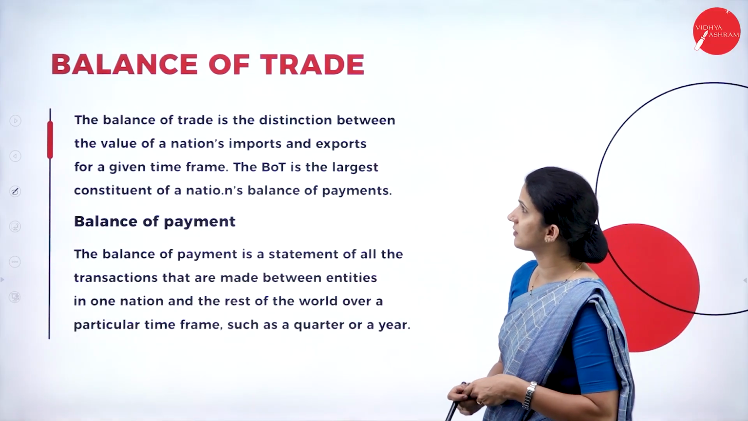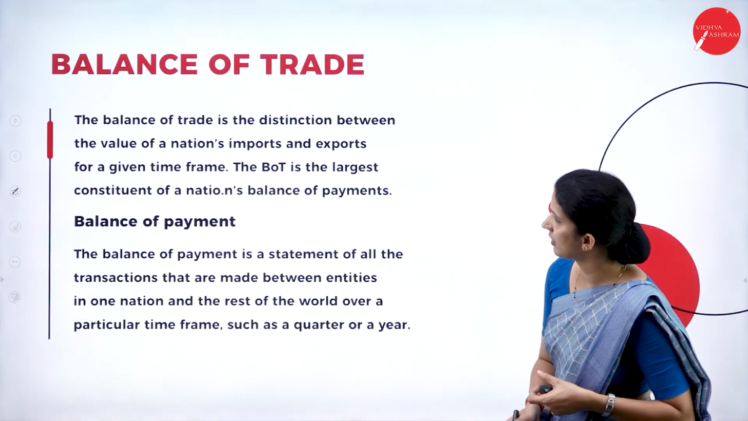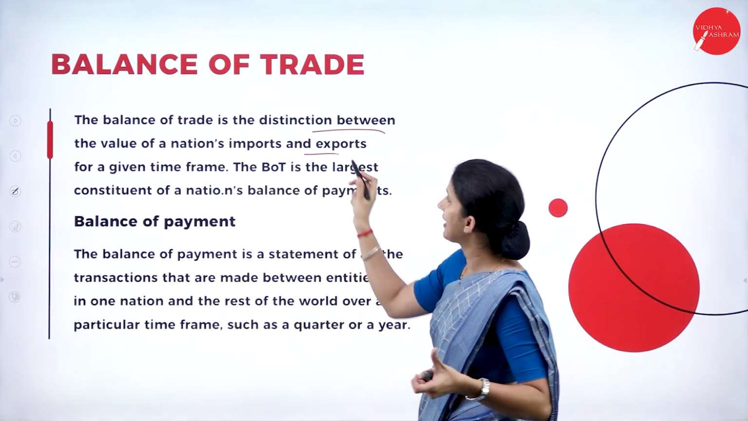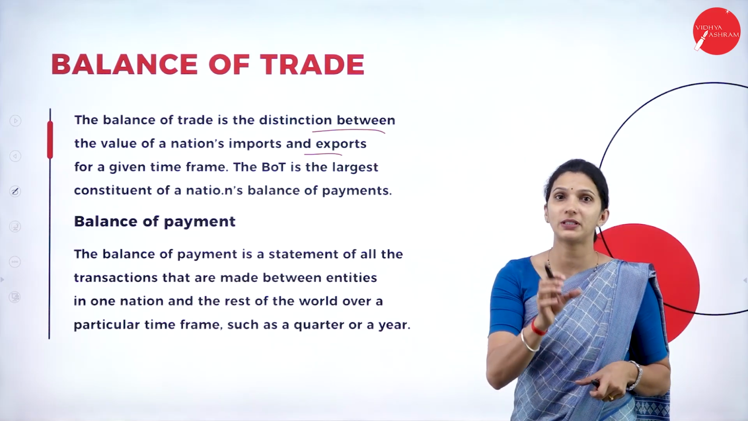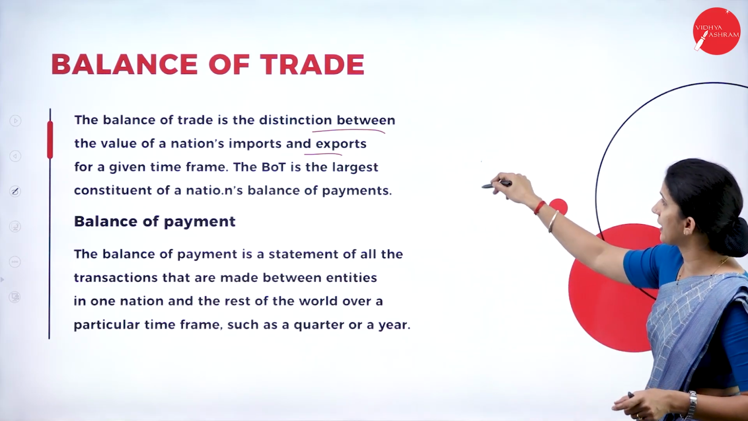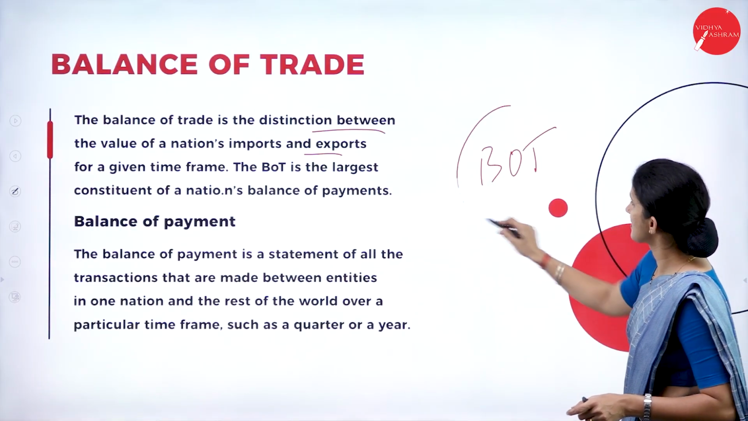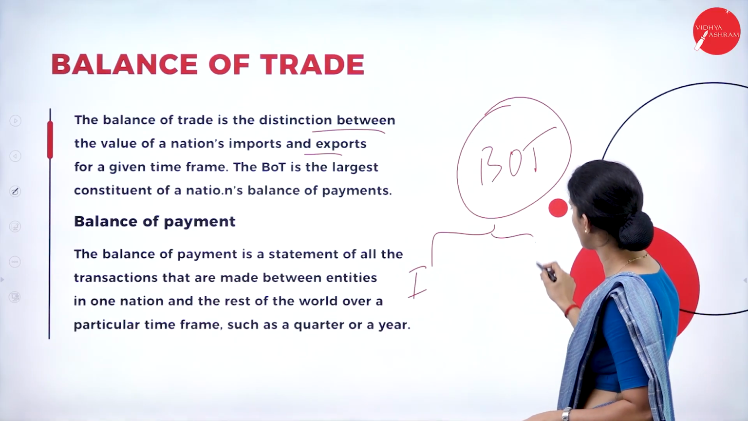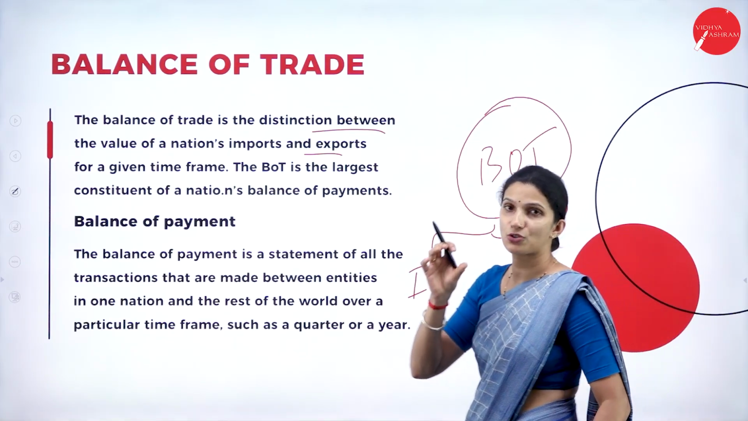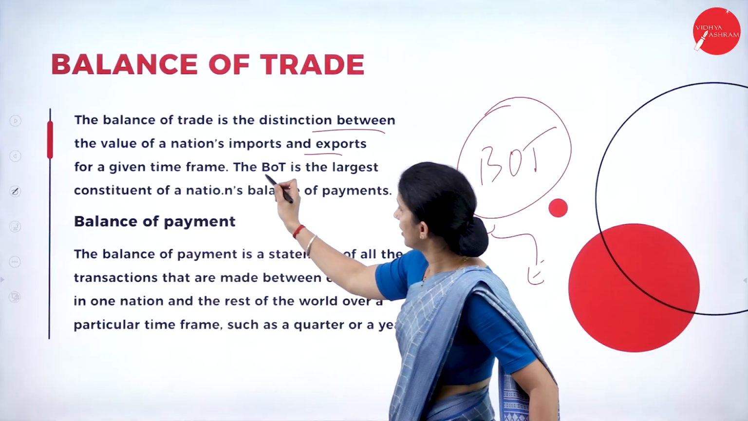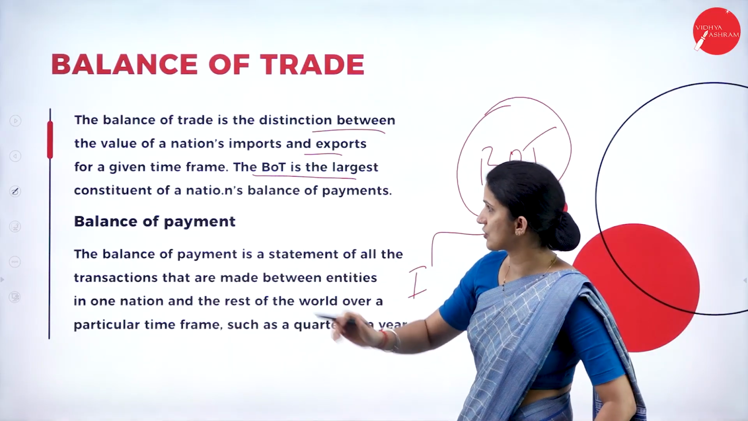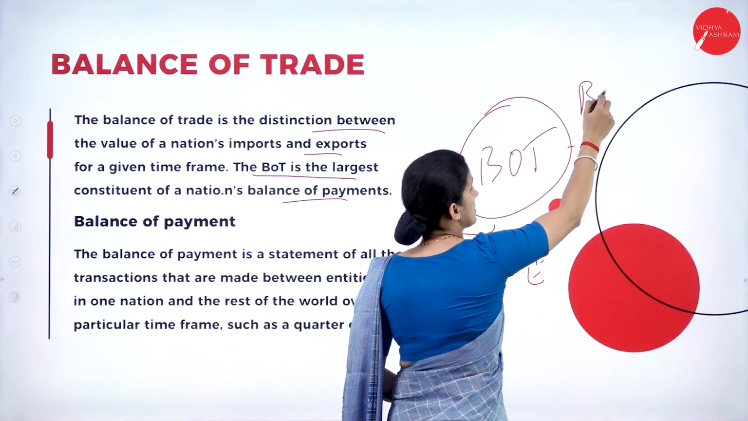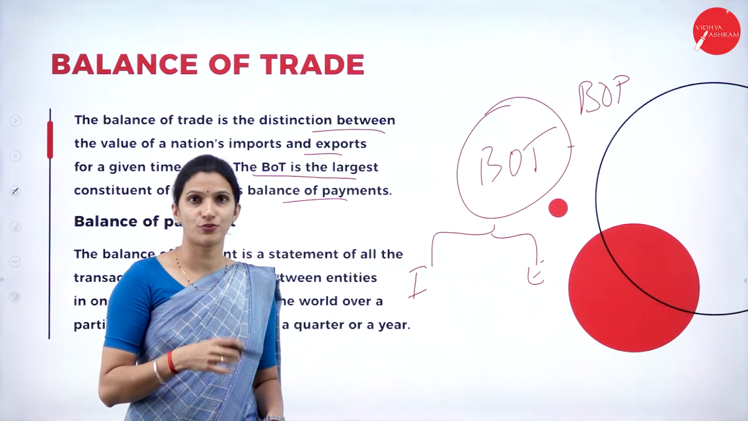Next we'll see what the balance of trade is. Here the balance of trade is the distinction between the value of exports and the value of imports of any nation in a given time. So your BOT, that is your balance of trade, is the difference between the value of imports and the value of exports. BOT is the largest constituent of a nation's balance of payment, that is, BOP. So BOT is one part of the nation's BOP.